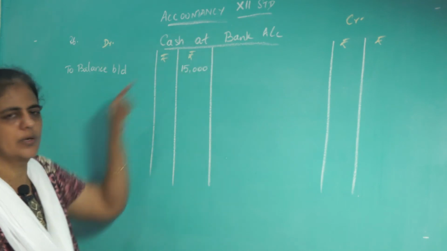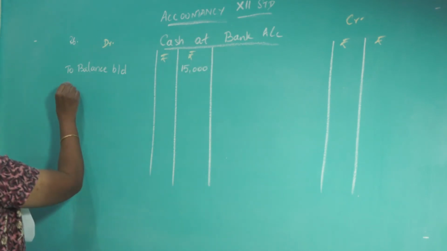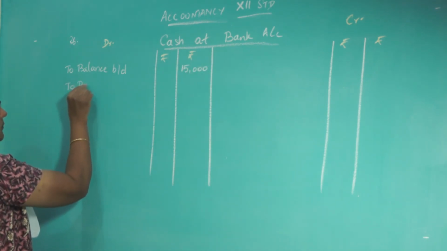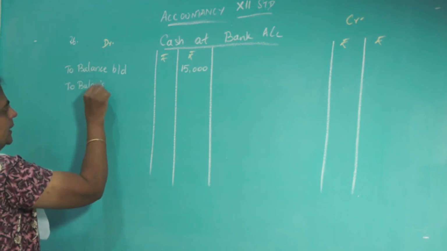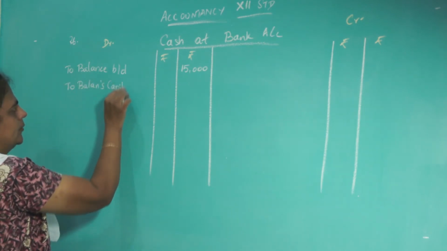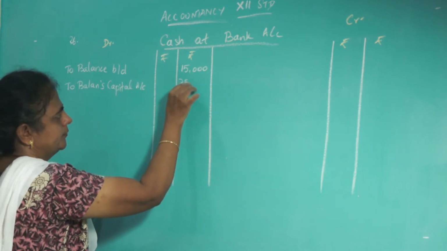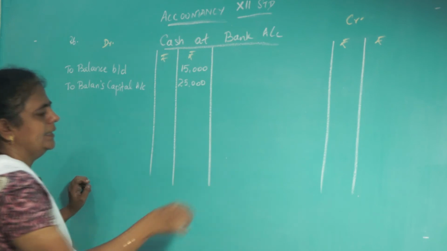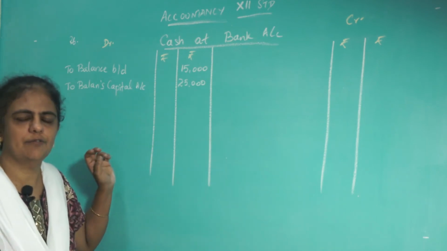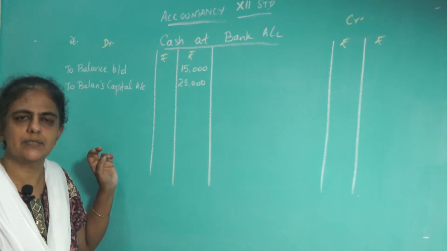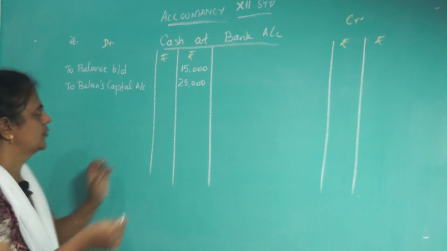So in the bank account you write to Balan capital account. This is the money brought towards capital. So he is bringing 25,000. Then again he is bringing cash for his share of goodwill, that has already been transferred to the old partners' capital account.